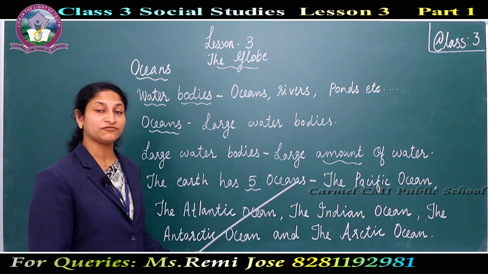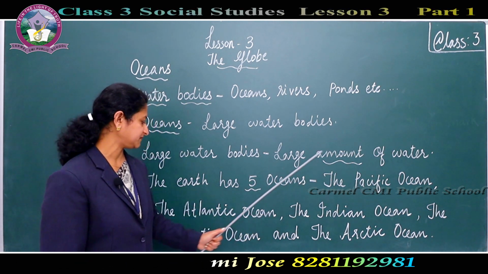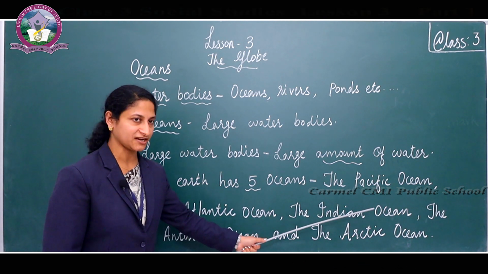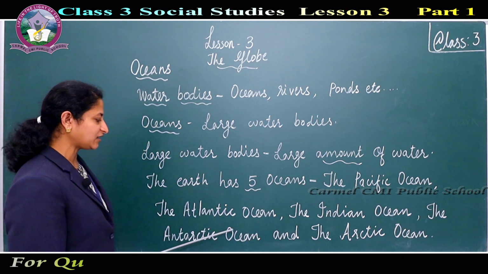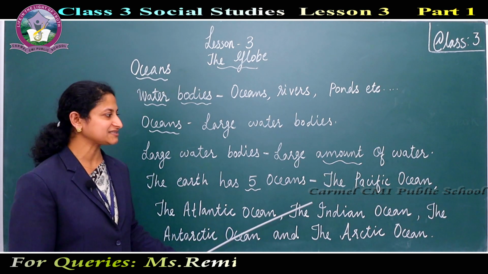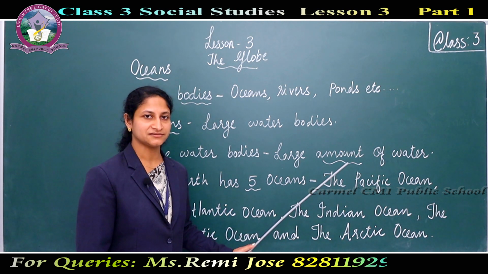Once again, which are the 5 oceans in the world? The Pacific Ocean, the Atlantic Ocean, the Indian Ocean, the Antarctic Ocean, and the Arctic Ocean. Among these 5 oceans, the Pacific Ocean is the largest ocean in the world.